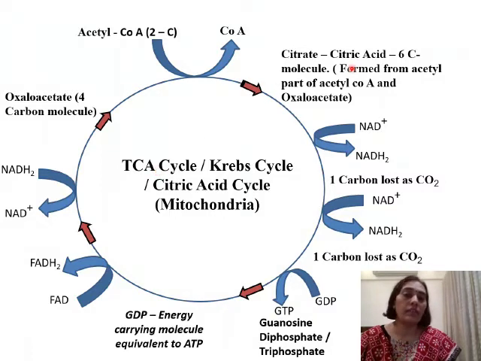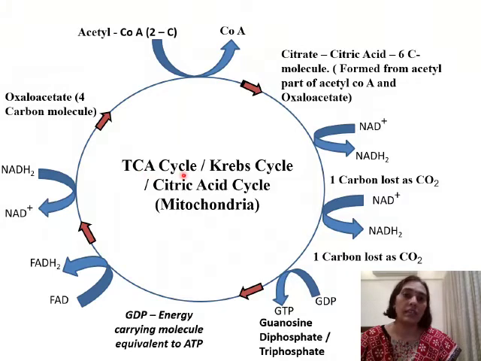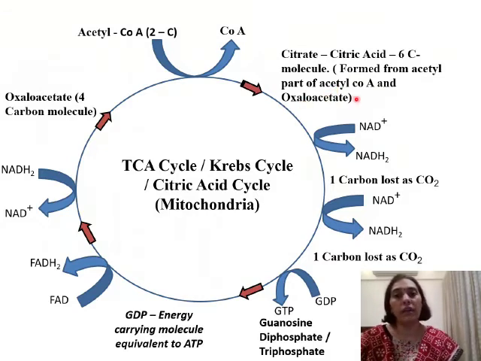In the previous slide, we had studied pyruvic acid. I told you about the presence of the carboxylic acid group, which is COOH. 3 such carboxylic acid groups are present in citric acid, and hence it is called the tricarboxylic acid cycle. So this is what we come to know, that the acetyl part of acetyl coenzyme A and oxaloacetate give rise to citric acid.